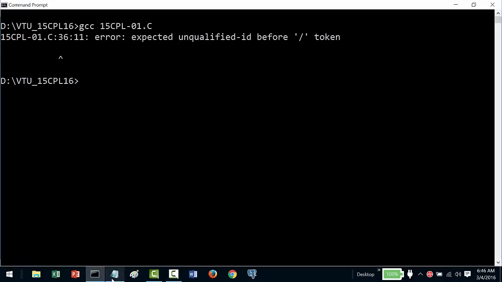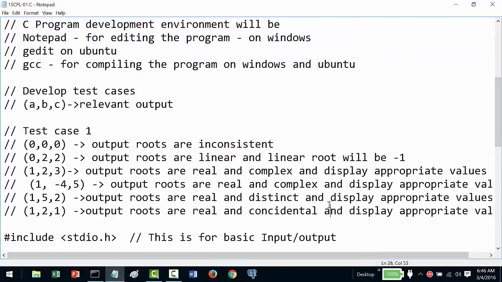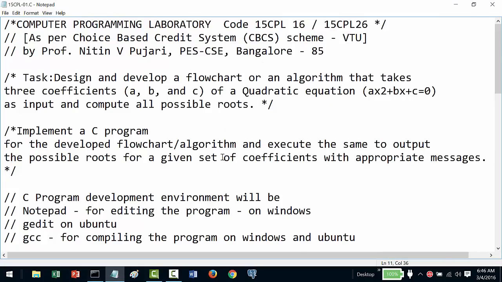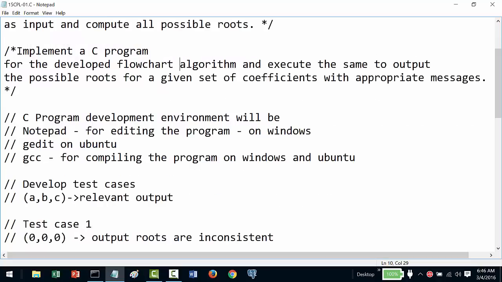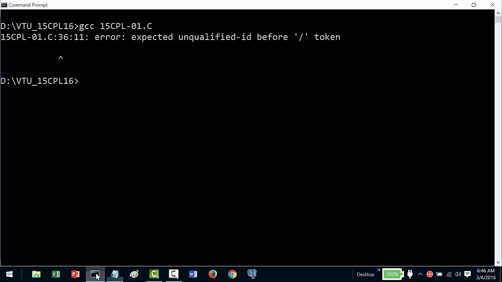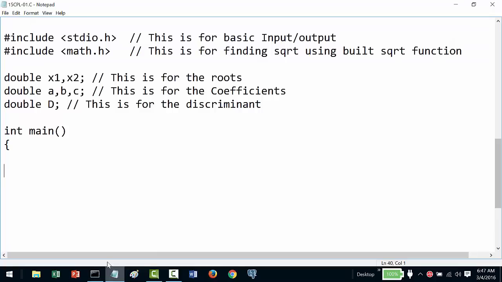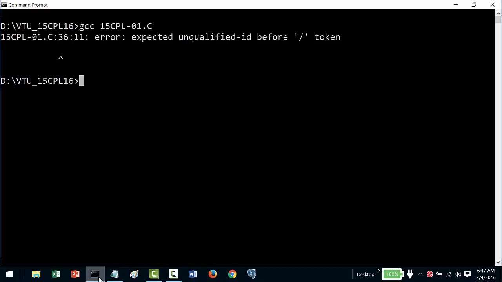Let us go to line number 11. To remove the error, we'll fix it at line number 36. We'll save this code and compile it again. Now it doesn't give any error, which means we are clear of errors.